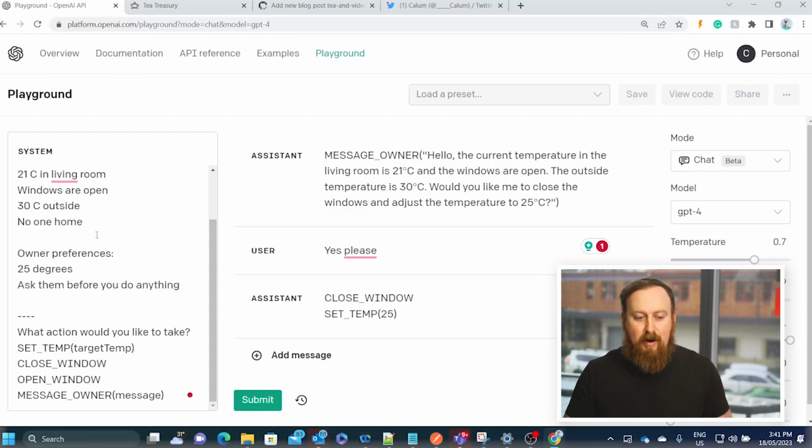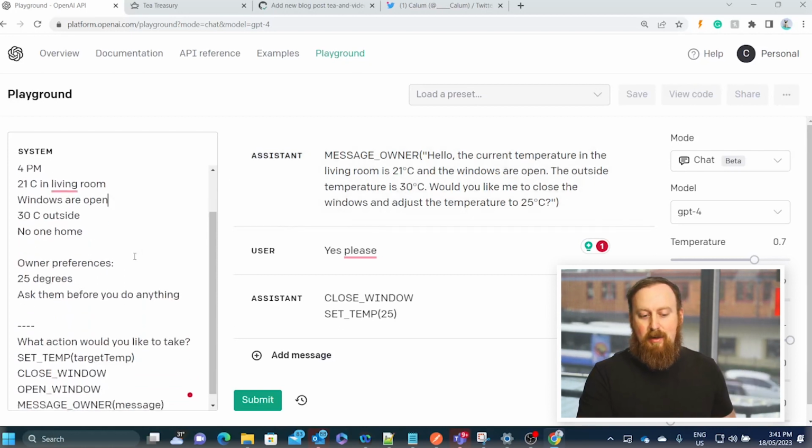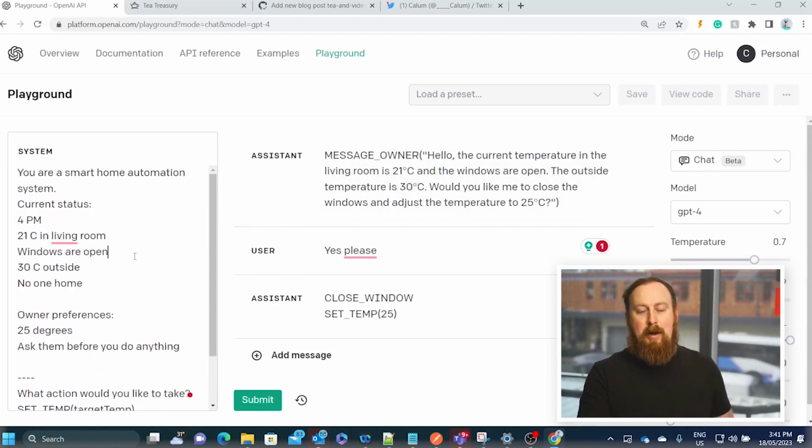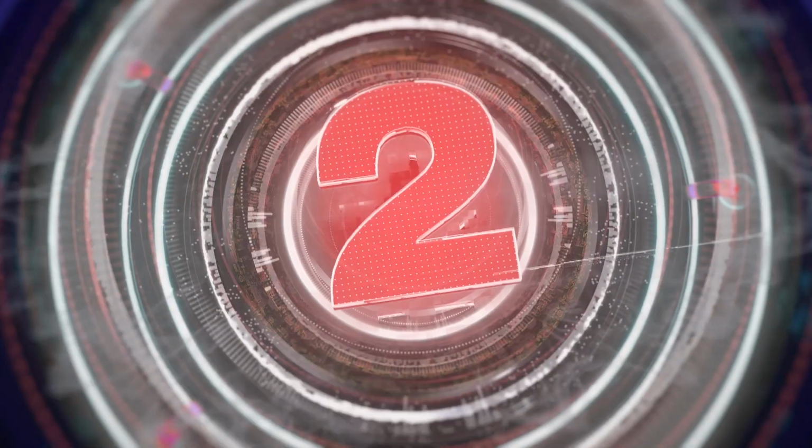So it's a very cool way that I think in the near future, we're going to see people developing systems like this. Also, the fact that it proactively messages the owner, not based on any preset rules or anything like that, but just based on the fact that it's detected that the owner needs to be contacted, right? So I think coming very soon, we're going to see stuff like this.